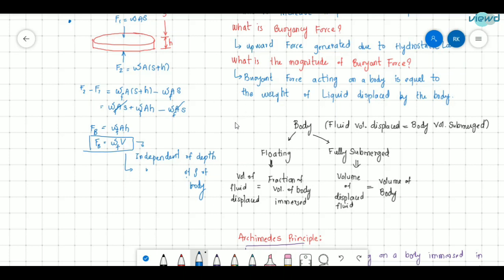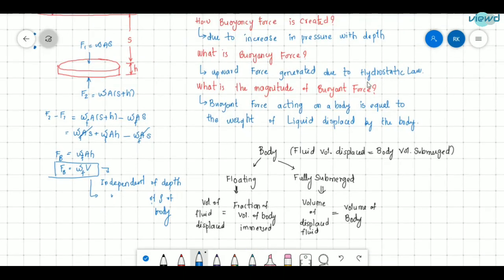So what is buoyancy force? It is the upward force generated due to the hydrostatic law. What is the hydrostatic law? dP by dz is equal to minus W. This is what increase in pressure with depth means. So what will be the magnitude of the buoyancy force? The buoyant force acting on a body is equal to the weight of liquid displaced by the body.